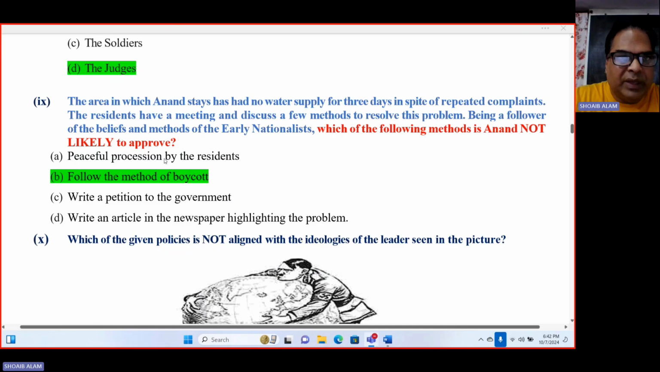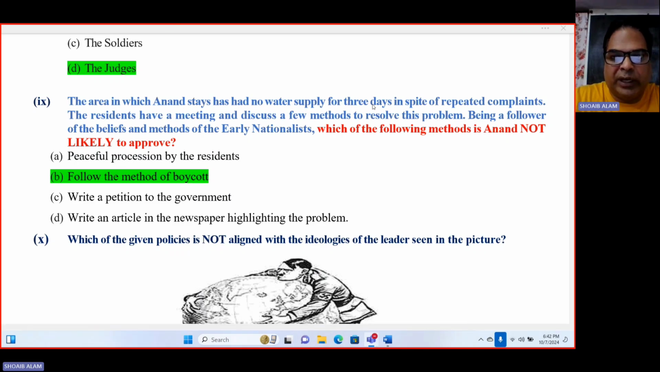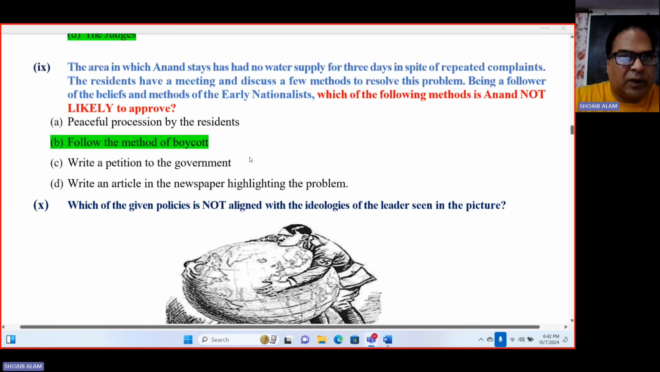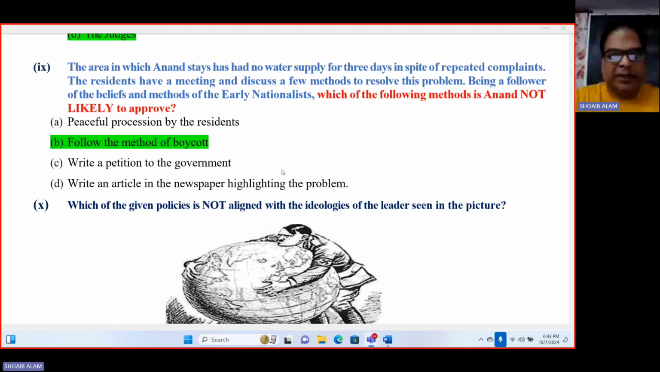Now, the area in which Anand stays has had no water supply for 3 days in spite of repeated complaints. The residents have a meeting and discuss a few methods to resolve this problem. Being a follower of the beliefs and methods of the early nationalists, which of the following methods is Anand not likely to approve? The answer is to follow the method of boycott. Definitely peaceful processions of the residents, writing a petition to the government, writing an article to the newspaper highlighting the problem are approved. So we'll go with B, follow the method of boycott. That means which of the following methods is not likely to be approved.